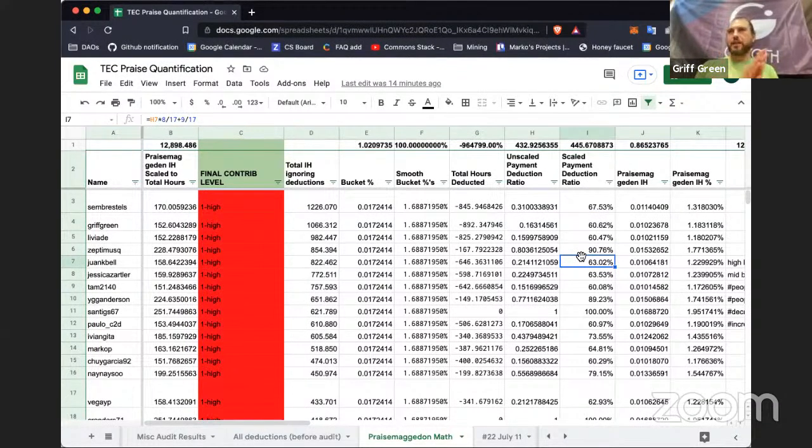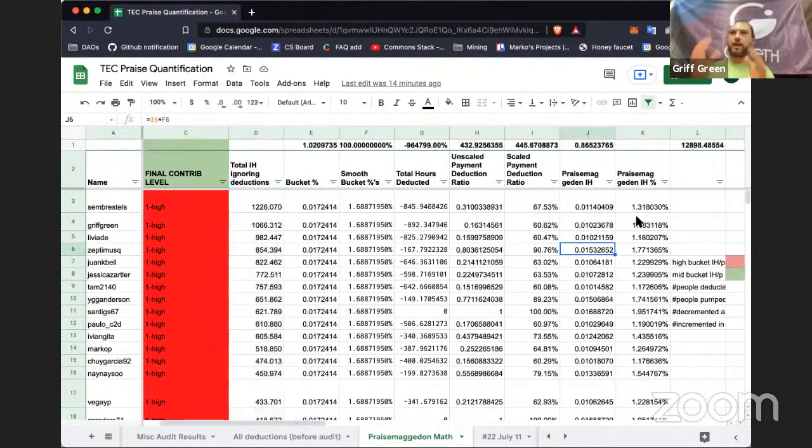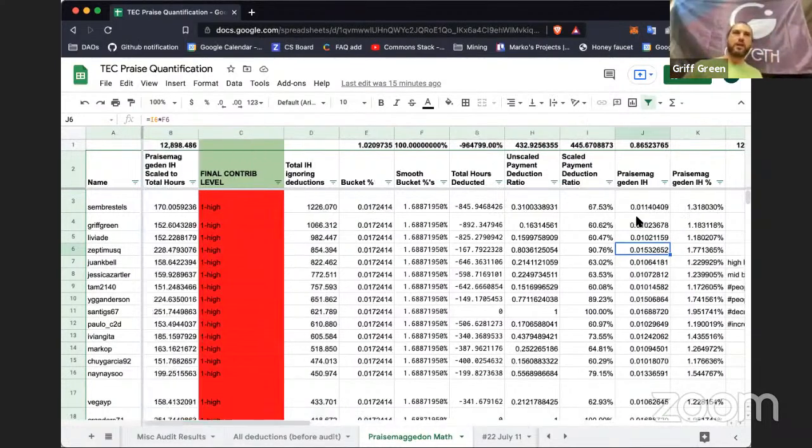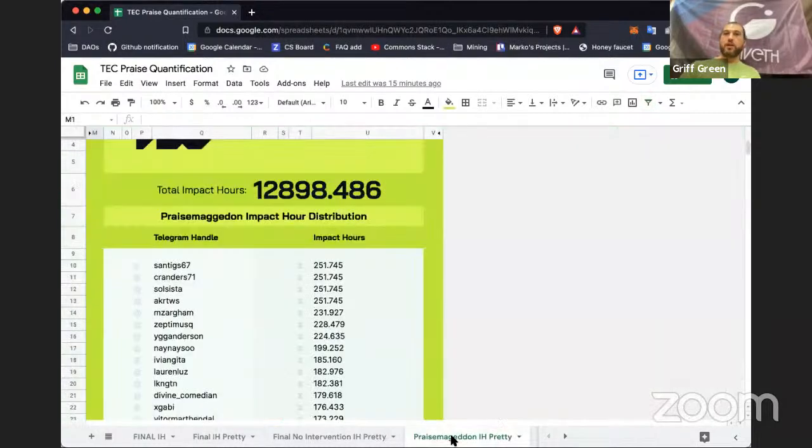And then we multiplied that percentage by the smooth buckets result that they had. And then we got a final percentage for each person. And then we multiplied that percentage by the total number of impact hours that were given. And that gave them their final results, which are right here in the Praise-Mageddon Pretty. So then we took Praise-Mageddon Pretty and multiplied all of these numbers by 48%.